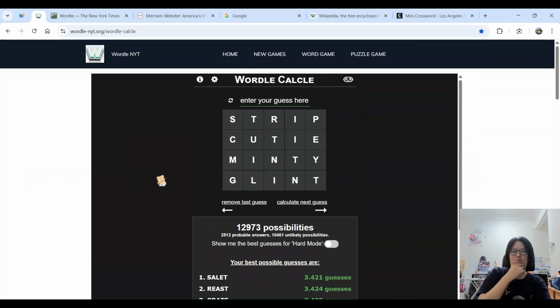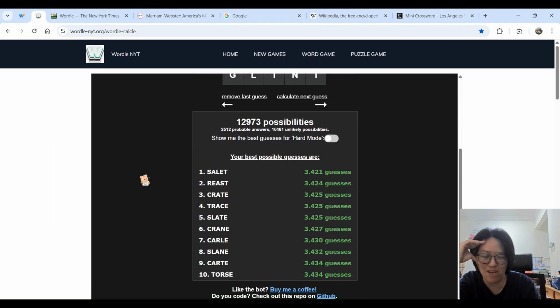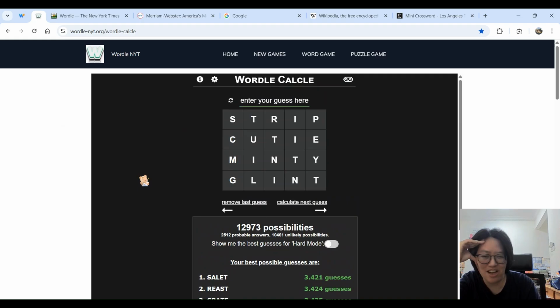Sorry if this part of the video is boring or really stupid, but I don't understand how to use it. Maybe this is why I never used Calco, because I couldn't remember why I never used it. But maybe it's because I just don't understand it. How am I a puzzle solver that can't even figure out how to use an application? What the hell?